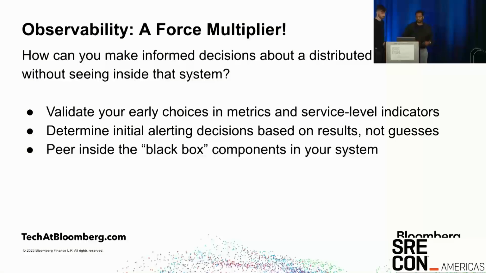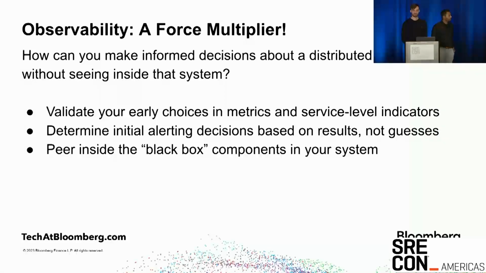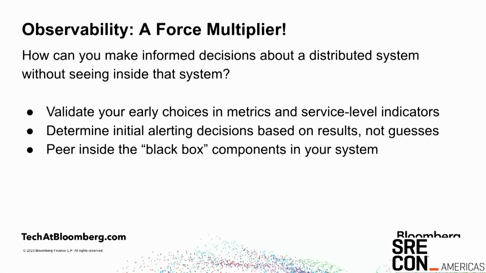Right. Thanks, Dhishan. As reliability engineers, I think we understand that observability into our distributed systems is paramount to being able to make technical decisions, or at least informed decisions, about them. But chaos engineering gives us a mechanism for validating that observability and strengthening our understanding. There are so many factors that contribute to the reliability of our systems, and not all of them are going to be in our control. But chaos engineering allows us to put those open source or third-party components to the test just the same as the ones we're building. And that allows us to make accommodating decisions and make sure that we can account for their failure modes.